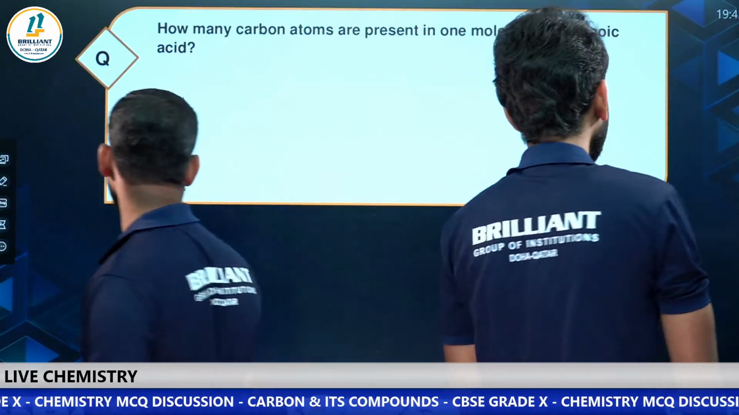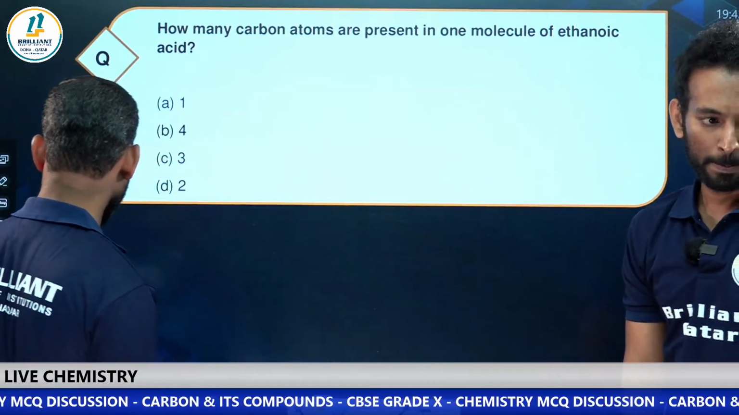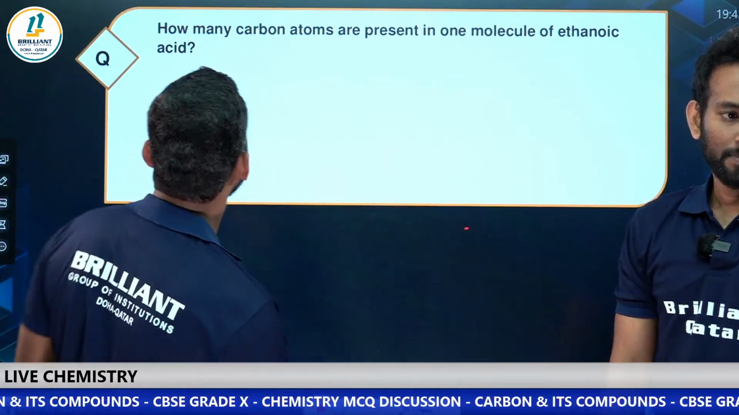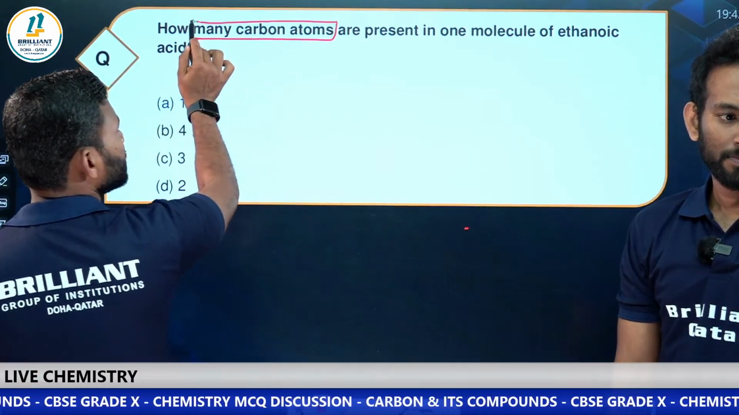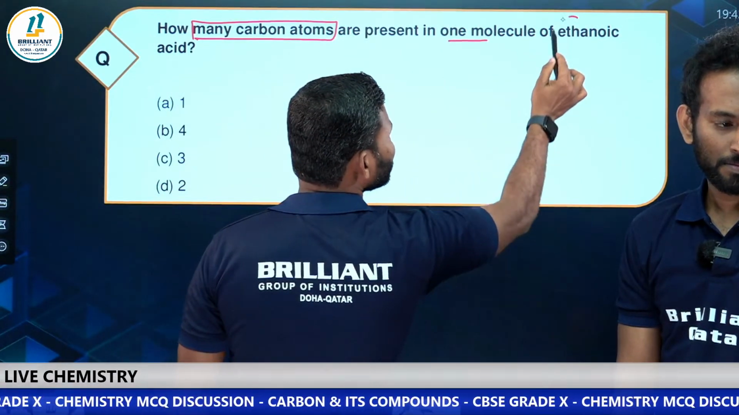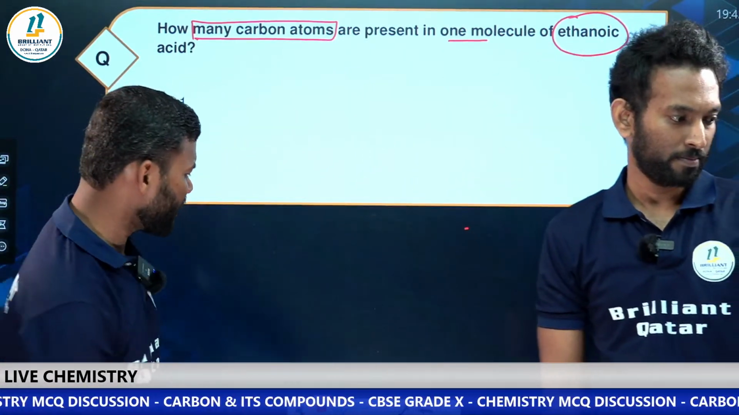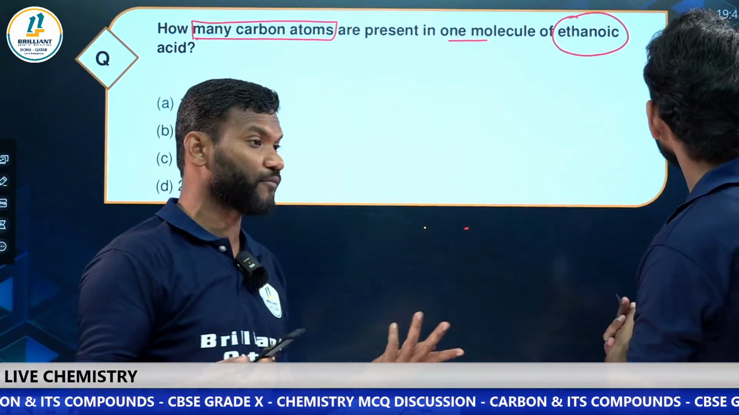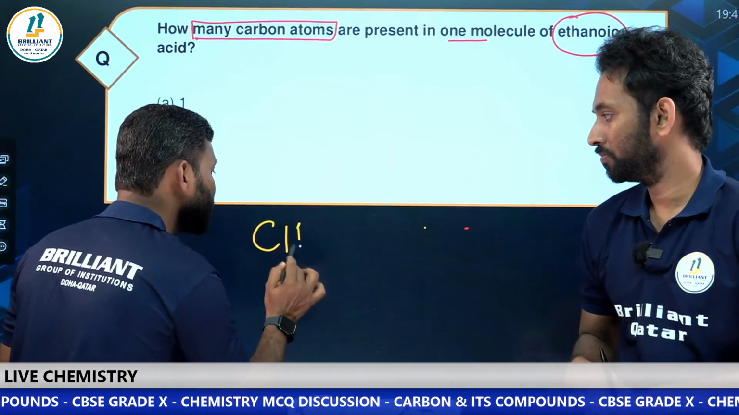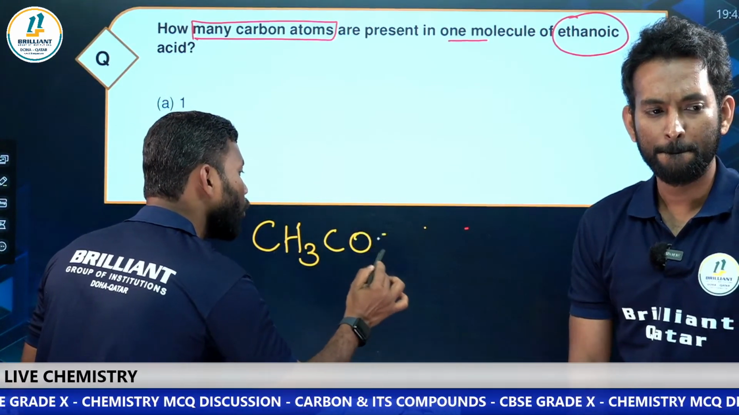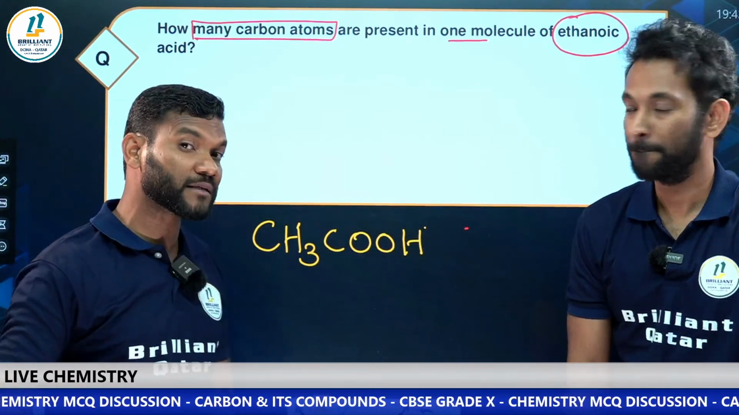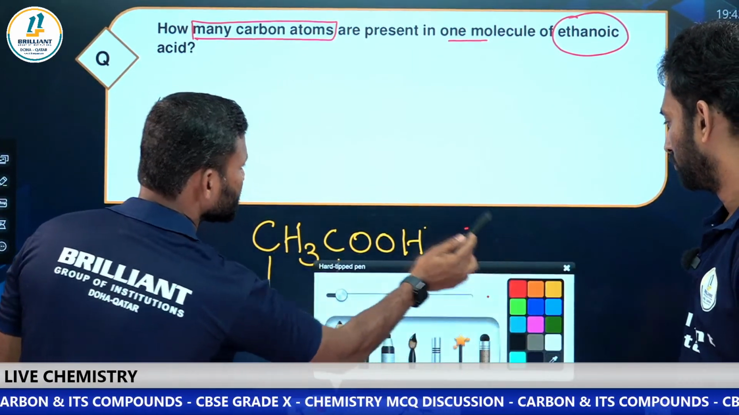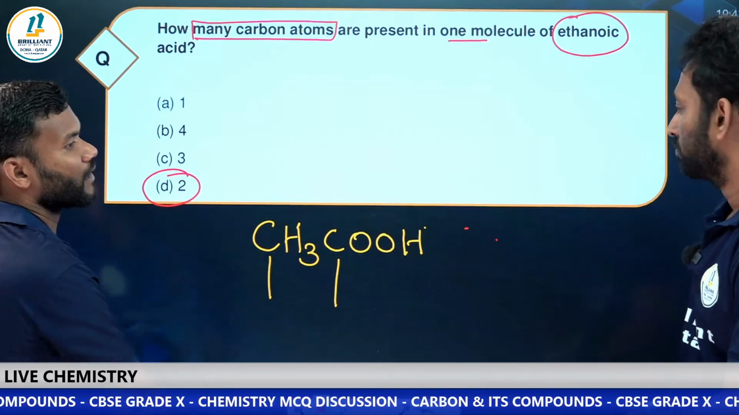We'll go to the last question, my dear students. All of you listen. This will be our last question. How many carbon atoms are present in one molecule of ethanoic acid? Here it's very clear. What is the formula of ethanoic acid? We know CH3COOH, ethanoic acid. It is clear now. There are two carbon atoms. That's all. Nothing else. There is nothing to worry. There are only two carbon atoms.